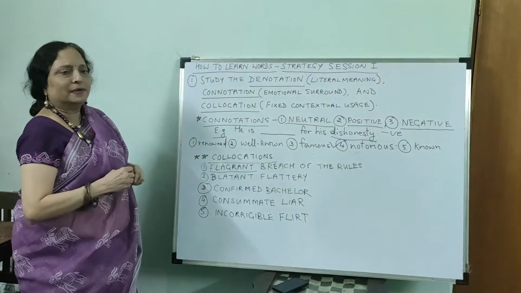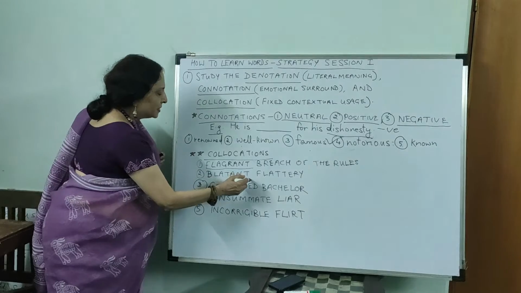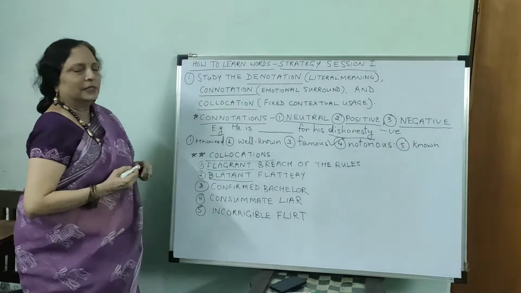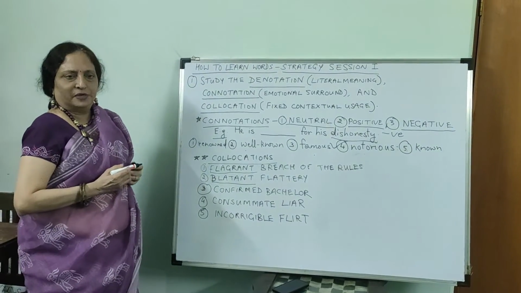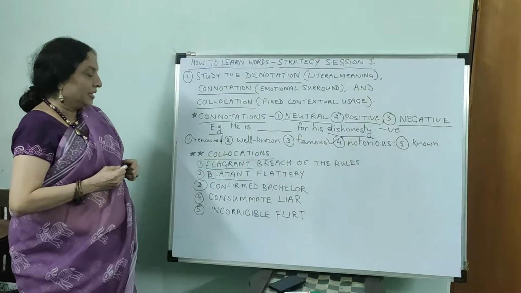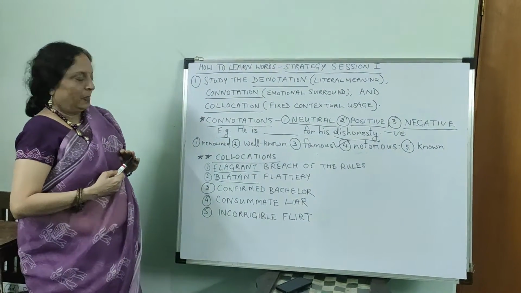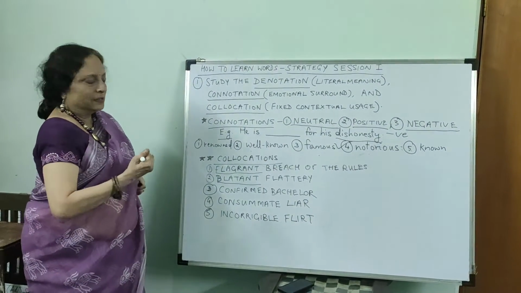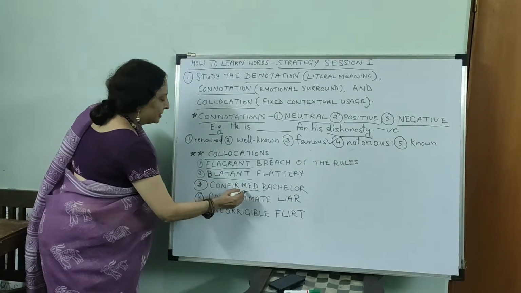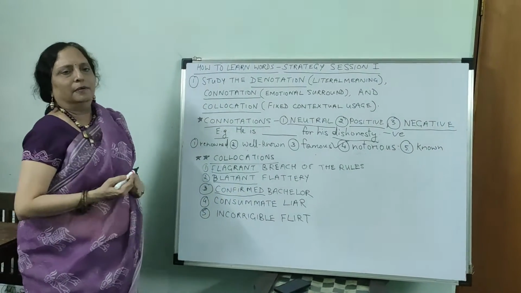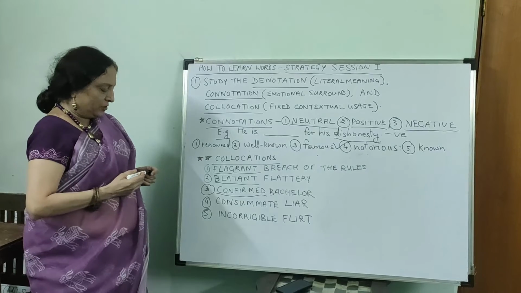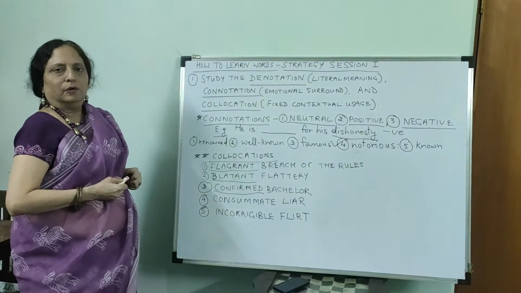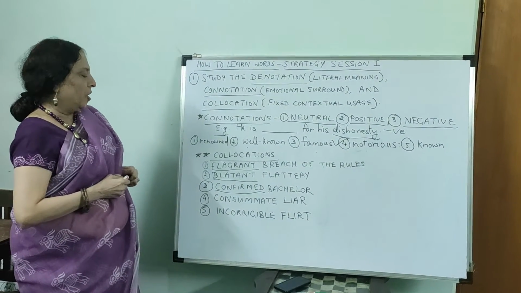Second, blatant flattery. Blatant means so obvious that it is quite repulsive. Even here we cannot say obvious flattery. Confirmed bachelor. Confirmed means fixed. As a bachelor, he is determined not to marry. So here also we cannot say habitual bachelor or permanent bachelor.